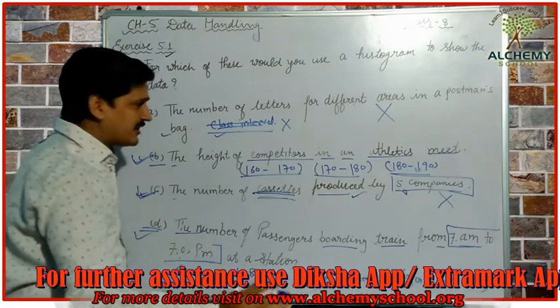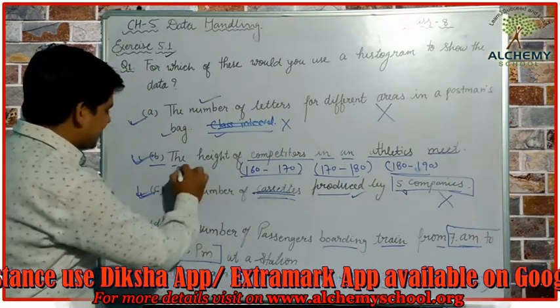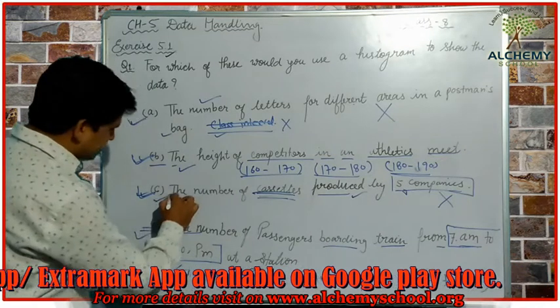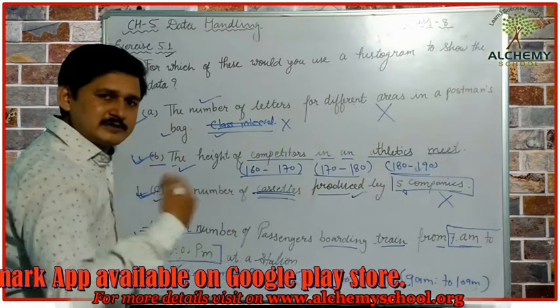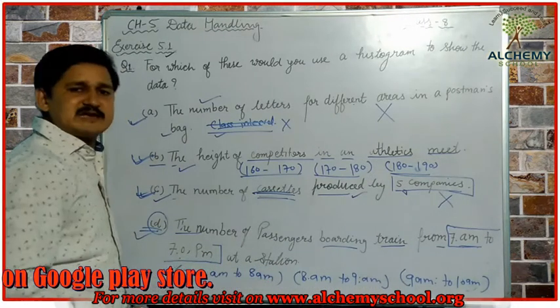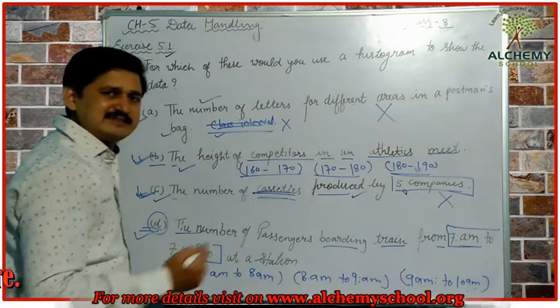So it is now clear. The first question we cannot represent with the help of a histogram. The second question we can represent with the help of a histogram. The third question again we cannot represent with the help of a histogram. And the last one we can represent with the help of a histogram. Okay, now let's see the next question.